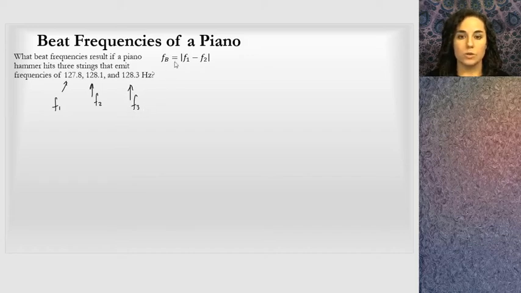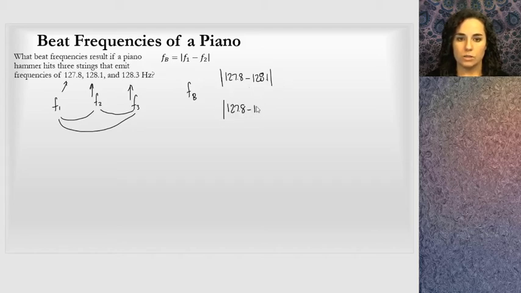There's 3 of them. So if I want to find beat frequencies, I'm going to have to find the beat frequency between 1 and 2, the beat frequency between 1 and 3, and the beat frequency between 2 and 3. So there's 3 different beat frequencies in here. So the beat frequencies will be, well, I will do 127.8 minus 128.1, and notice I'm putting absolute value signs around this. Another one will be 127.8 minus 128.3, and the last one between 2 and 3 will be 128.1 minus 128.3. And you can see this works very easily.